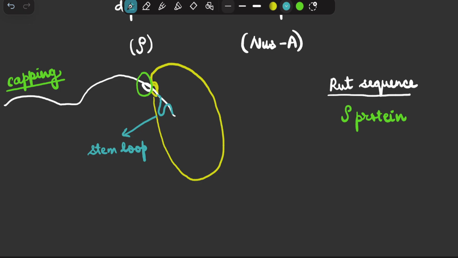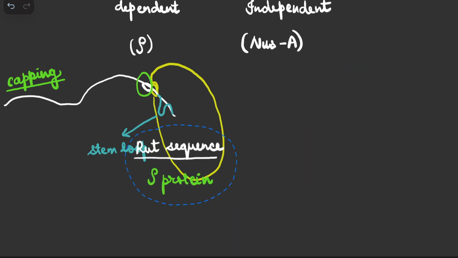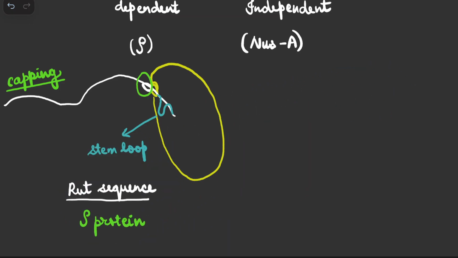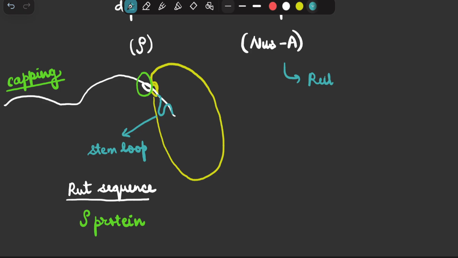Now rho-independent termination is also very similar to the rho-dependent termination. Just remember that except for the rut site which we had in the rho-dependent termination, here we will have the U-rich sequence. Instead of rut sequence, we have U-rich sequence.